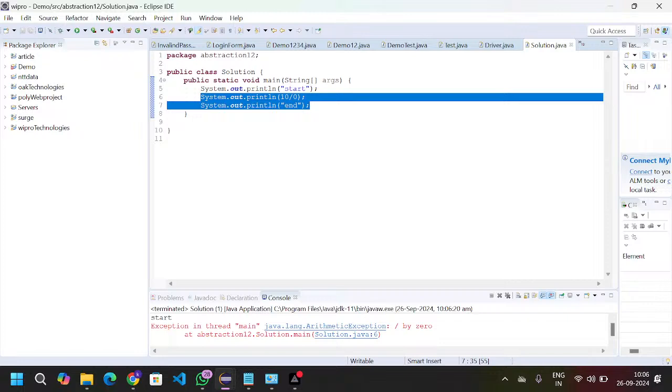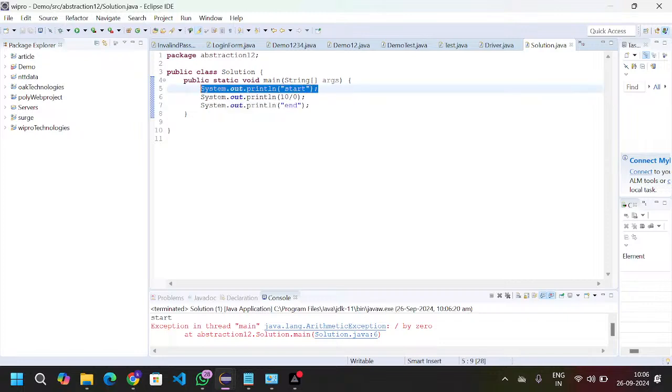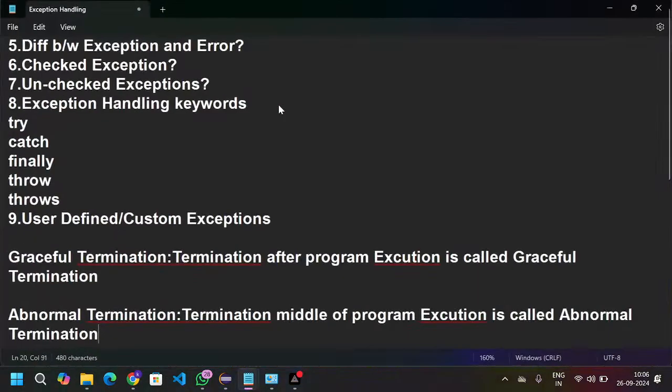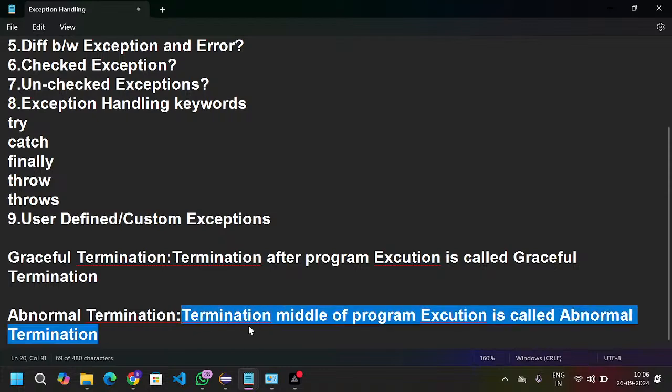The controller got terminated in the first line itself. Why? Because this is risky code. An unwanted or unexpected situation in the program execution is called an exception. This is called abnormal termination.